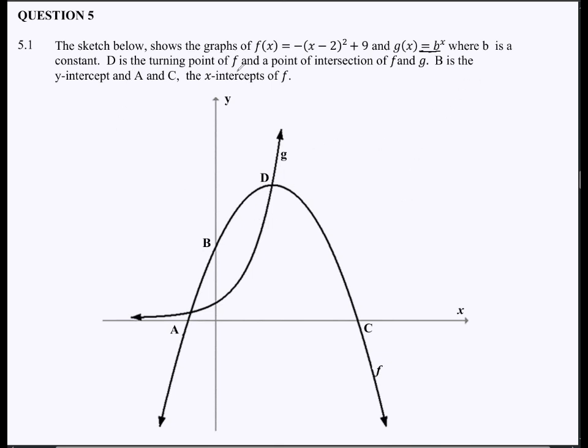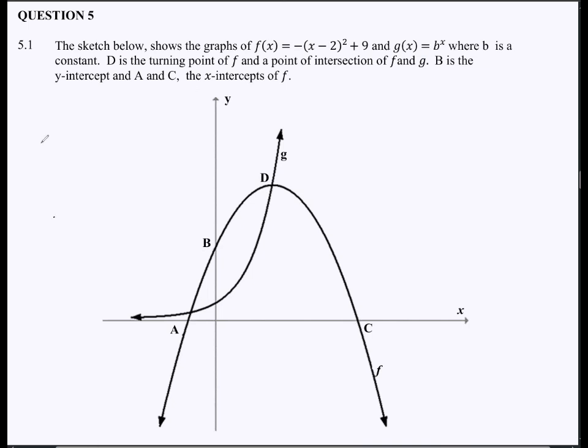Then D is the turning point of f, and a point of intersection between f and g. So D is both a turning point and a point of intersection. B is the y-intercept and A and C the x-intercepts of f. So A and C are the x-intercepts, and then B happens to be the y-intercept. Okay. So we can see all that.